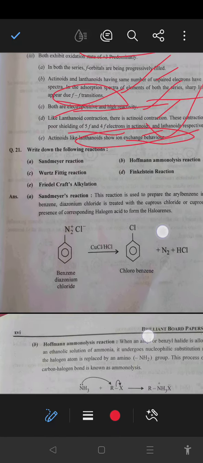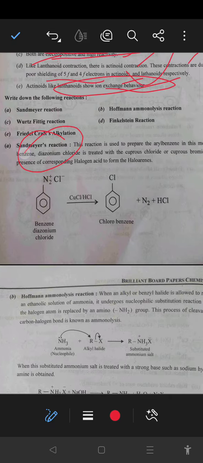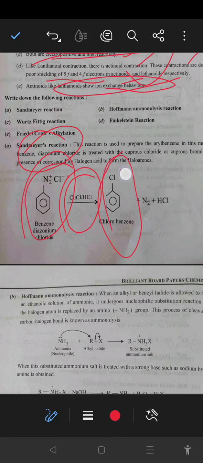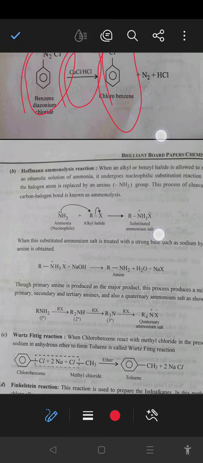Next, the naming reactions. First, the Sandmeyer reaction. In the Sandmeyer reaction, benzene diazonium chloride reacts with cuprous chloride and HCl to form chlorobenzene as the major product. That is the Sandmeyer reaction.